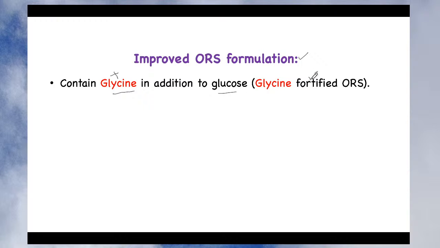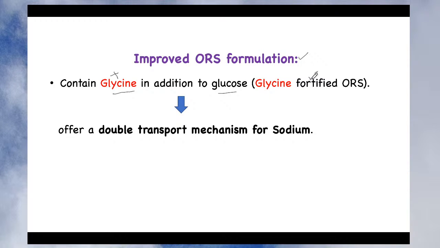So when you add glycine to the glucose, what will it do? It will offer a double transport mechanism for the sodium. Very interesting. Glucose will also help in entry of the sodium, right? And there is also entry of the sodium with the help of the glycine. So both glycine and glucose will help in entry of the sodium from the small intestine, and as a result, in a very short time, a major amount of water and electrolytes from the intestine are absorbed into the blood circulation, and it helps in control of the diarrhea, isn't it?